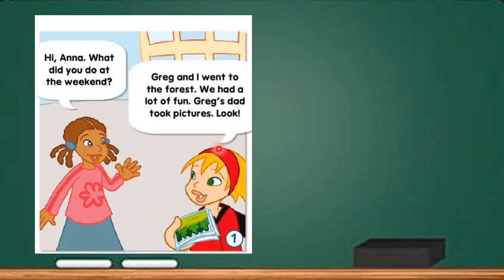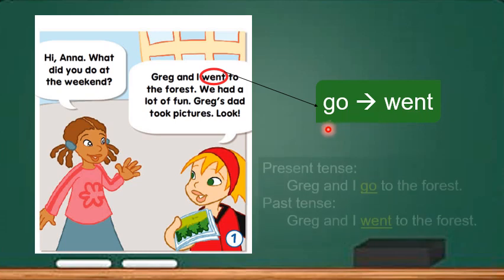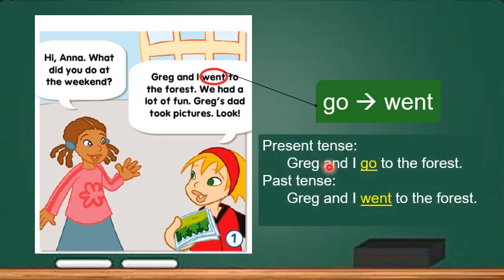Now, let us look at the story. There are some past tense of the irregular verbs. Can you identify it? In picture 1, went is the simple past tense of the irregular verb go. In the present tense, we write it as go. Greg and I go to the forest. However, in the past tense, we write as Greg and I went to the forest.